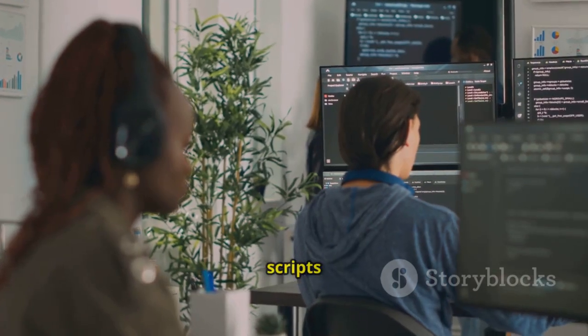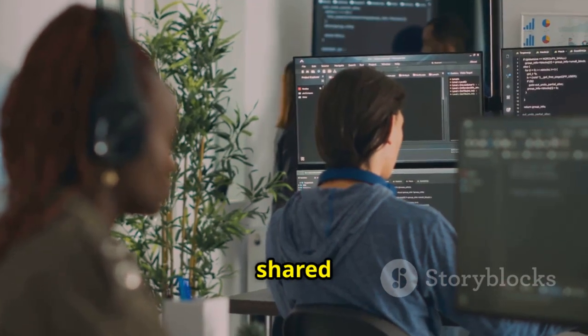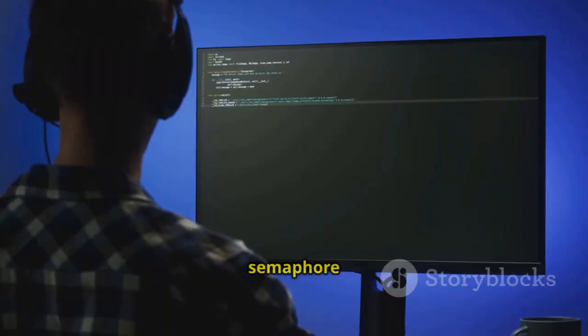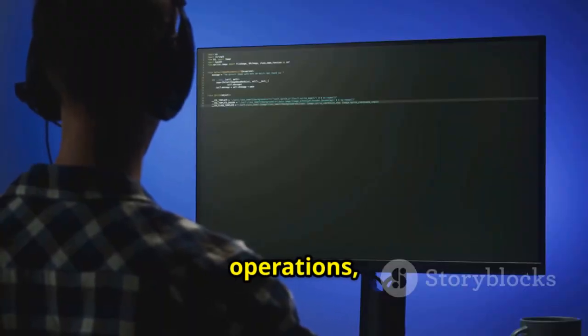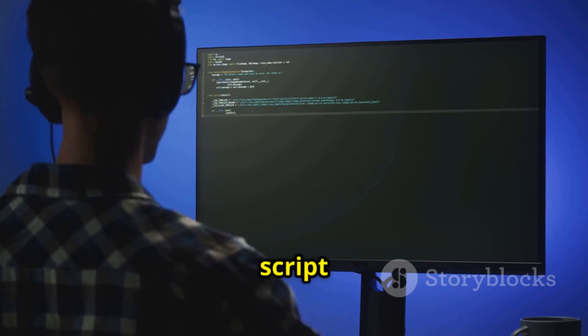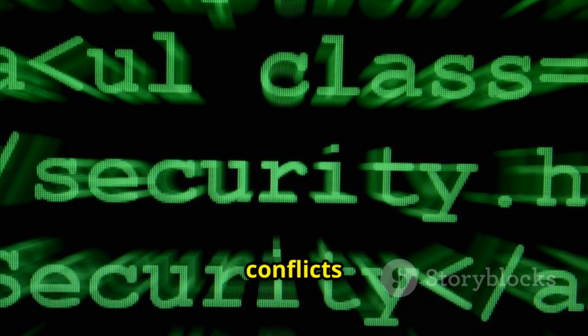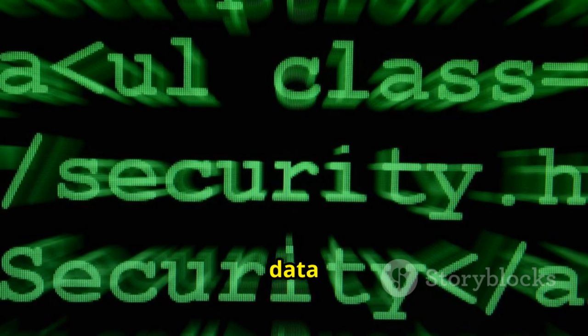Picture this: multiple Bash scripts need to coordinate access to a shared resource like a log file or maybe a database connection. By implementing a simple semaphore mechanism using atomic file operations, we can ensure that only one script accesses the resource at a time. This prevents conflicts and, of course, maintains data integrity.